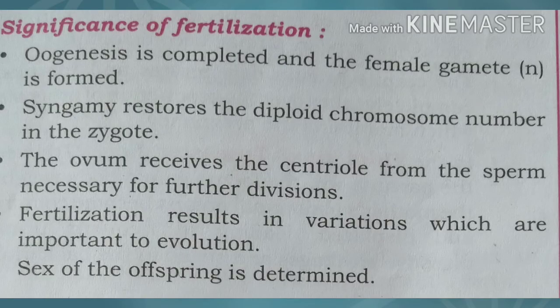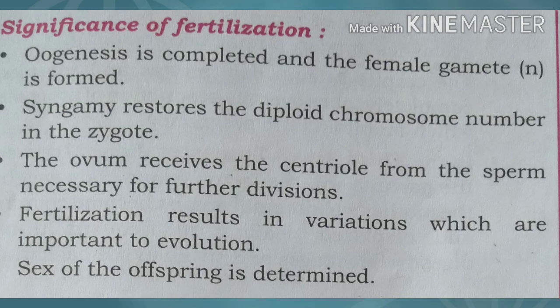When we see the significance of fertilization, the first significance is that oogenesis is completed and the female gamete is formed. In the process of fertilization, the secondary oocyte completes the process of oogenesis and is transformed into a mature ovum. Okay, second one is syngamy. Syngamy restores the diploid chromosome number in the zygote, meaning the diploid chromosome number is restored in the zygote by the process of syngamy.